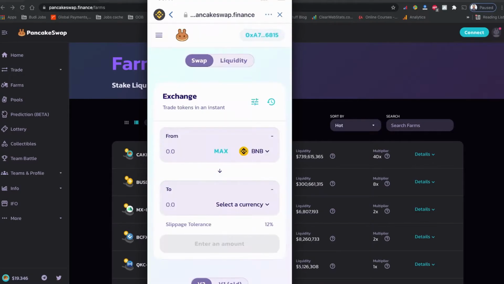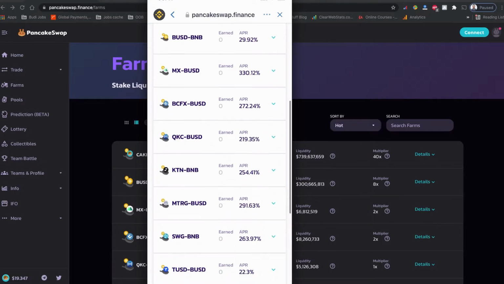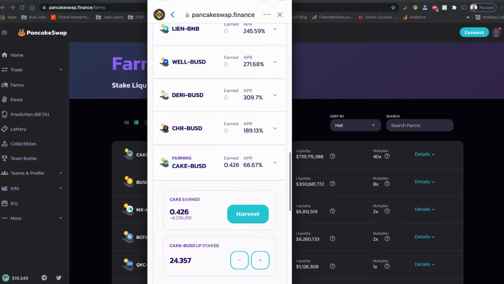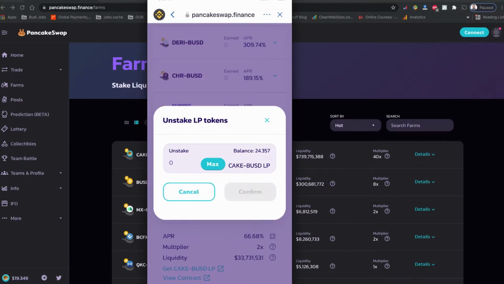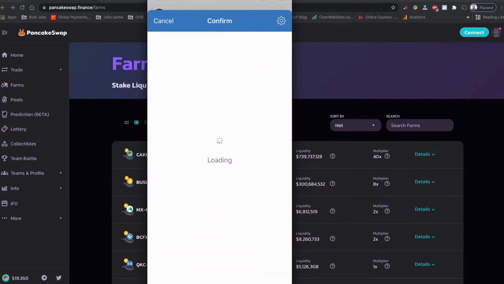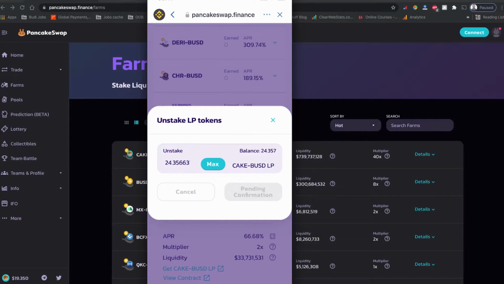Let's go back to PancakeSwap, to the farm, and I'm going to unstake my Cake BUSD liquidity provider token coin also. So let's click minus again and click max again and confirm. Again, there will be a small network fee. I'm going to send it.